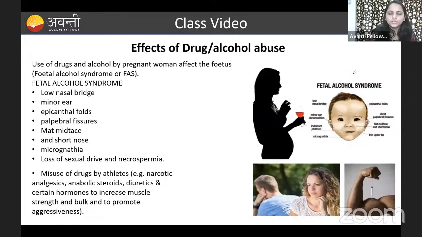Fine. So let us talk about what the effects of these drugs and alcohol abuse are. First, let us talk about the female who is pregnant.